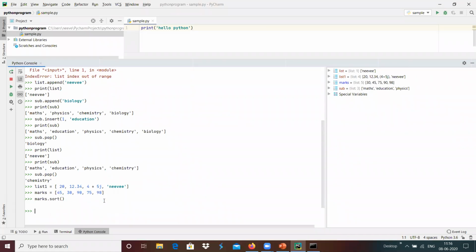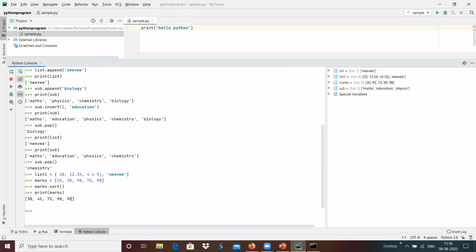Whenever we print marks here, the values are aligned in ascending order: 30, 45, 75, 90, 98. Actually, the list was created with the values 45, 30, 90, 75, 98.